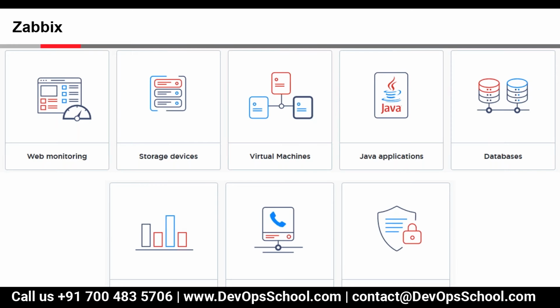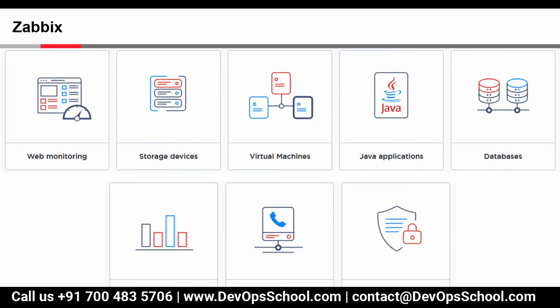Then we have Java application monitoring. Those Java applications, WebSphere or any other, can be monitored through Java. Then we have databases, in which we can monitor MySQL, MS SQL, and other databases as well. Then we have KPI SLA, in which the SLA will be calculated. It will give us the availability report and other information.